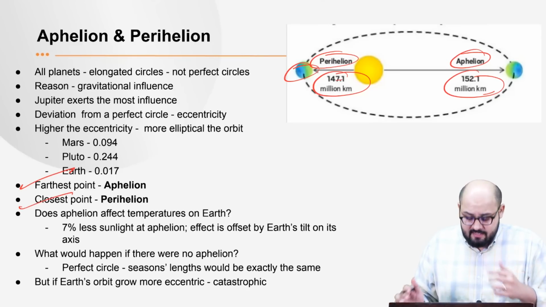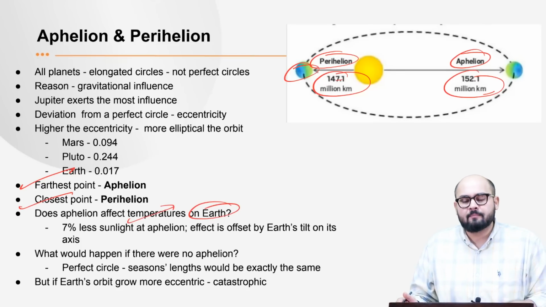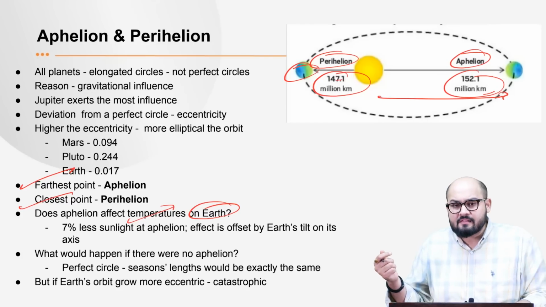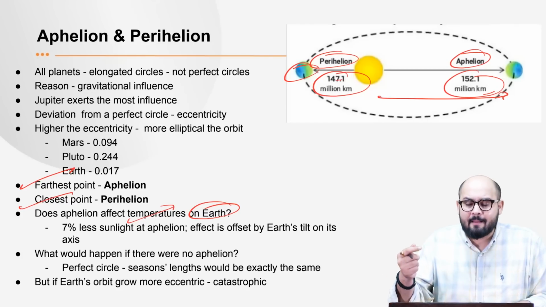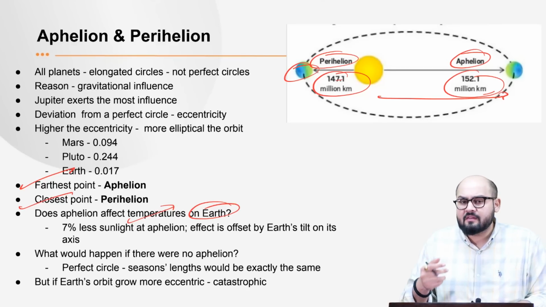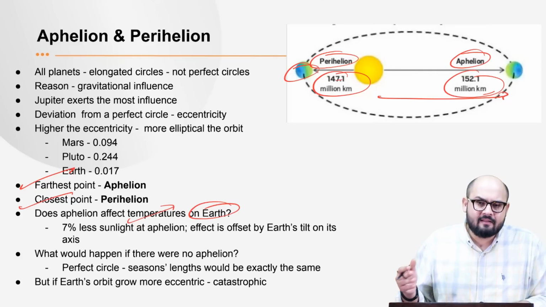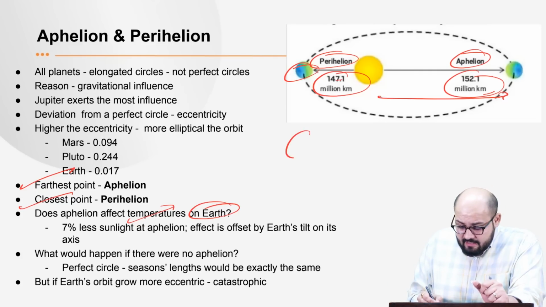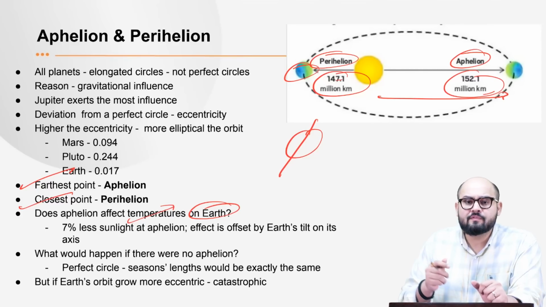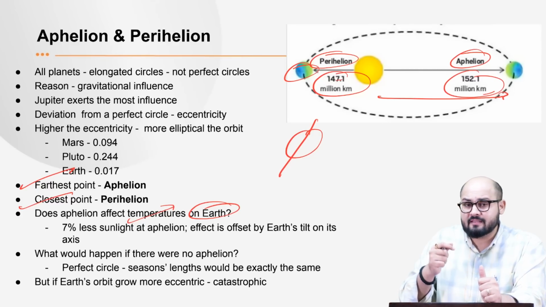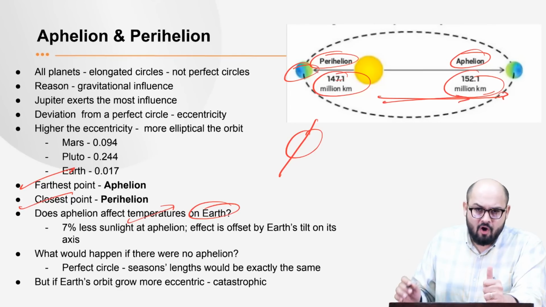Now what effect does it have on the temperatures on the Earth? See, when the Earth is at the Aphelion, it is at a greater distance, so the Earth receives lesser sunlight. The effect is that in the northern hemisphere, we have milder summers and milder winters. But this effect is obviously offset because the Earth has an axial tilt. Because of that axial tilt, this effect of the distance is offset.